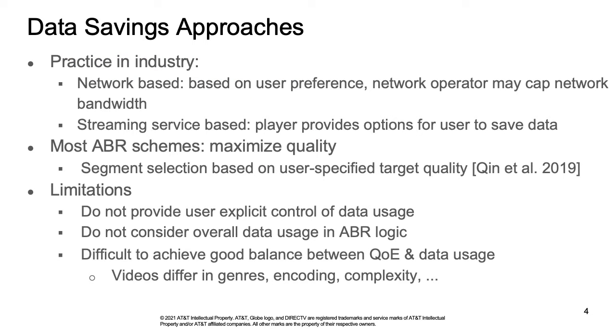Two data-saving approaches have been used in industry. One is network-based. That is, based on user preference, the network operator may cap network bandwidth. The second is streaming service-based. That is, the player app provides multiple options, for example, good, better, best options in the Amazon Prime app, for users to save data. In the research literature, most ABR schemes aim to maximize quality, except for one work that selects segments based on user-specified target quality, which can reduce data usage.